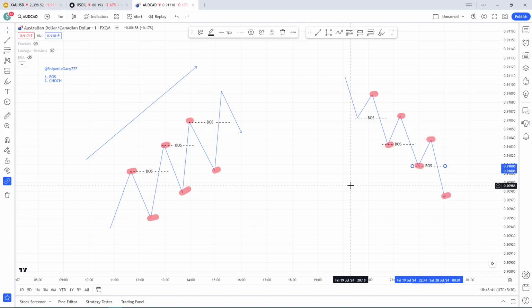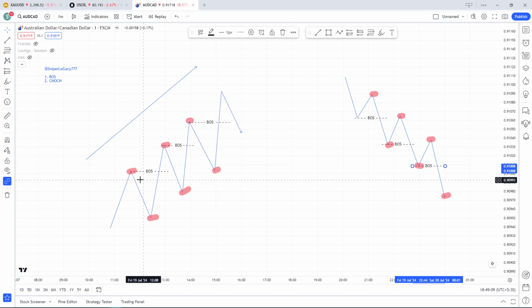We are going to say that the market is in an uptrend until and unless we are having a BOS on the higher side. In the same way, we are going to say the market is in a downtrend only when we have a BOS on the lower side. So we need to have a BOS to confirm, and also to tell that it is going to continue in the uptrend.